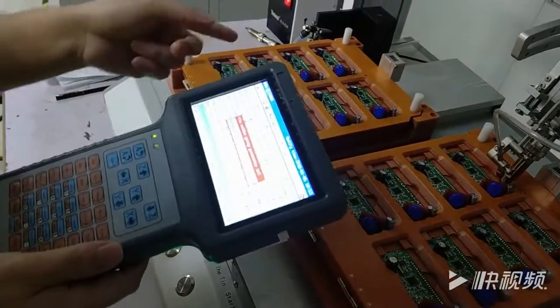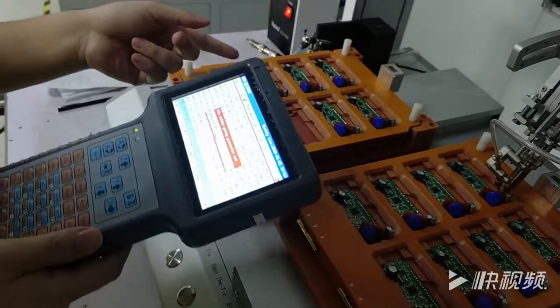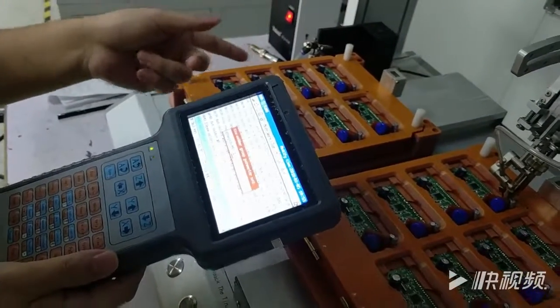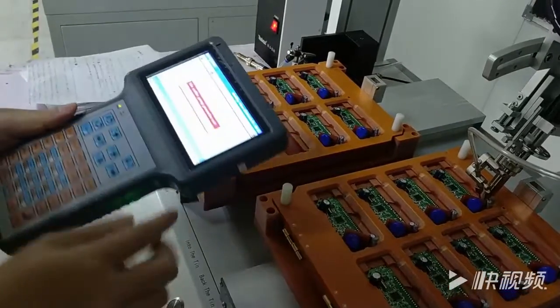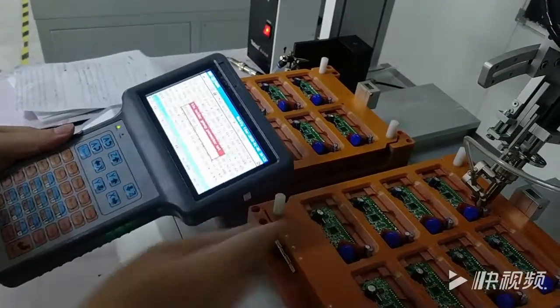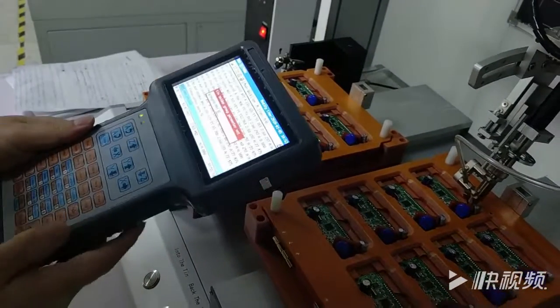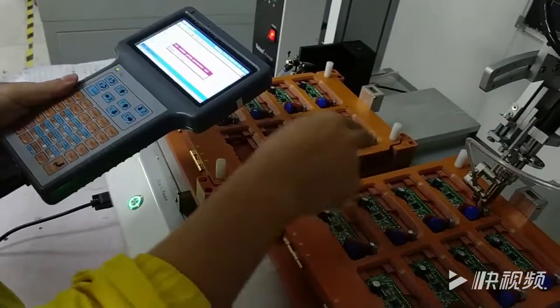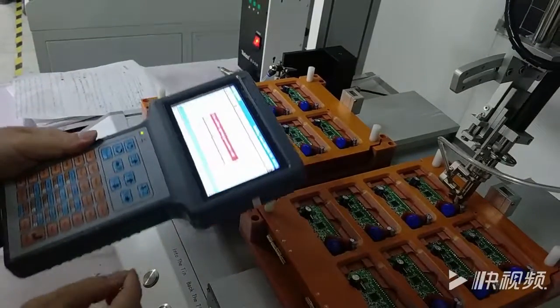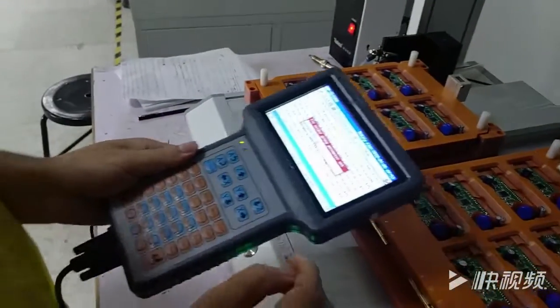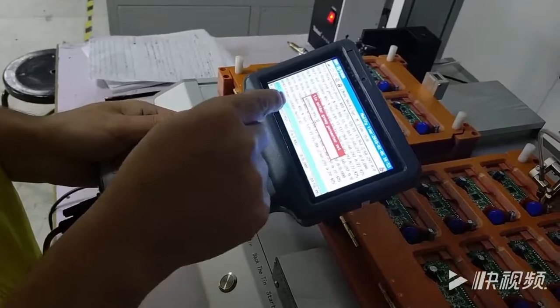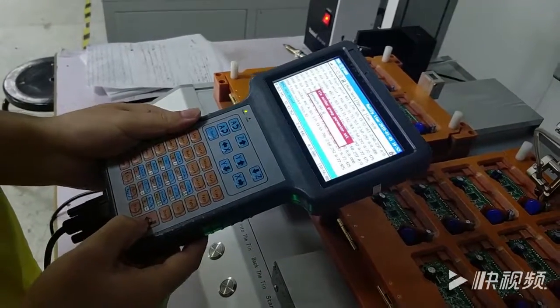Because the YE station drag soldering choose 1, so YR choose 1 group. The same soldering pad you need to import the same group. Press enter.